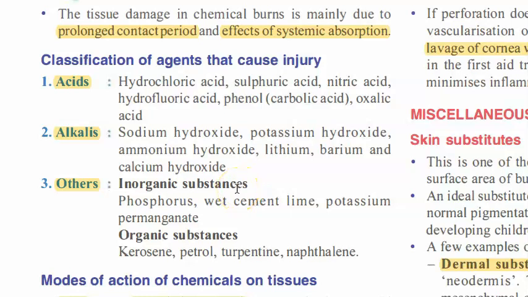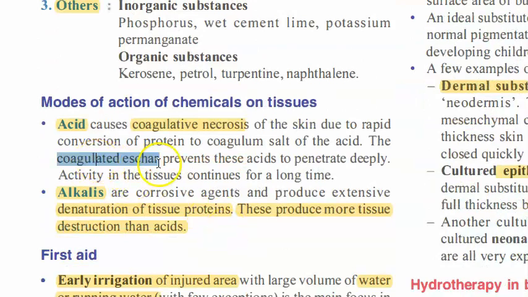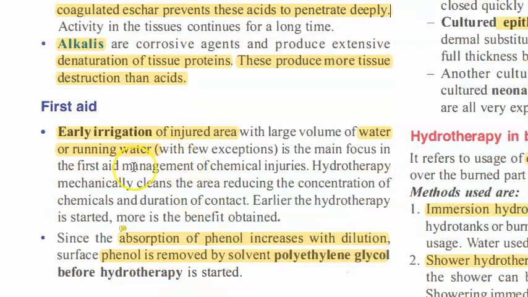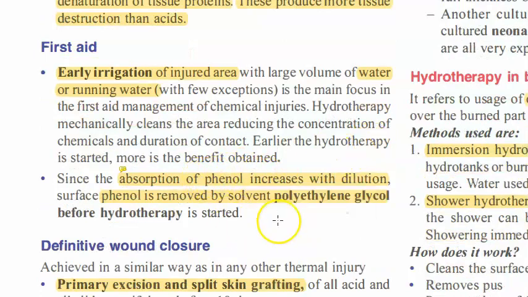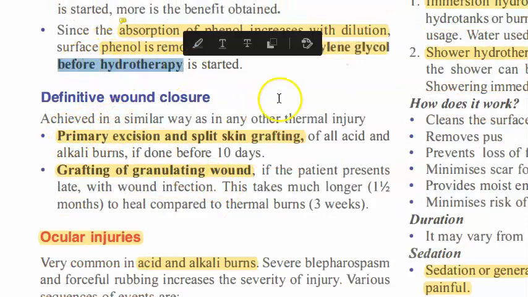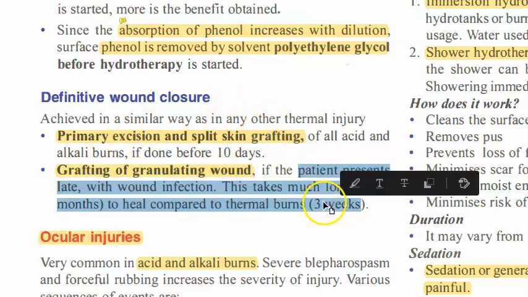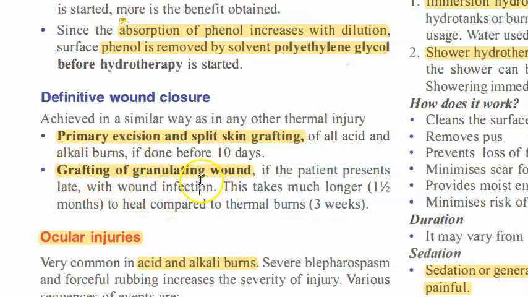Acid, alkali, others. Acids cause coagulative necrosis, but they will have a coagulated eschar which will prevent acids from penetrating deeply. Alkalis are corrosive agents. They cause denaturation of proteins and they are more destructive than acids. Always put water and irrigate. This is the first aid, but if it's phenol, don't put water. You have to put polyethylene glycol. You can do hydrotherapy after putting polyethylene glycol, because the absorption of phenol in our body increases with dilution. Then, if it is early days, you can do primary excision and split skin grafting. If the patient has come later, you can do grafting of the granulating wound.